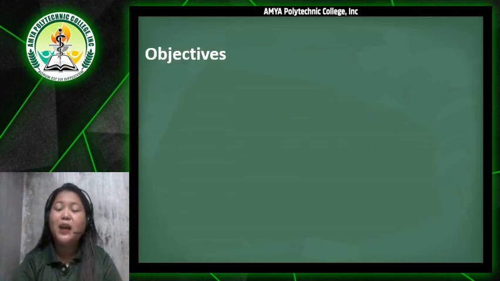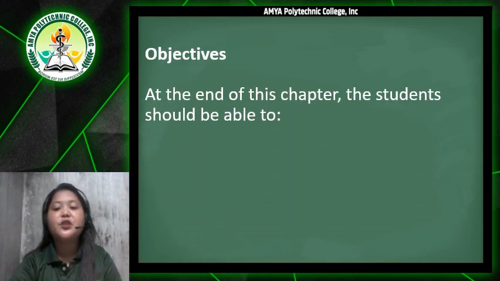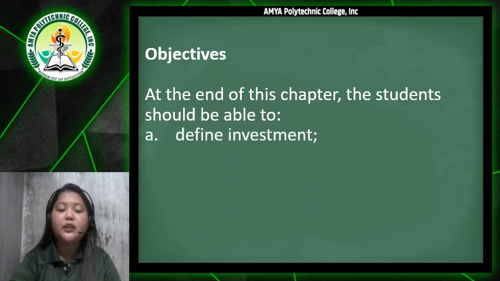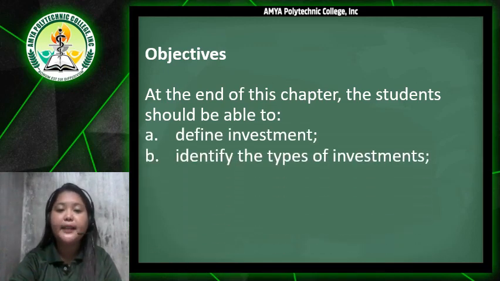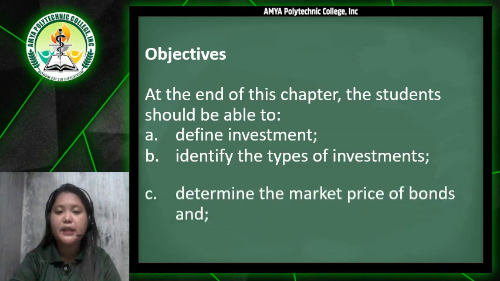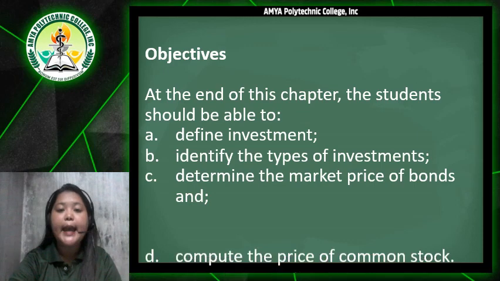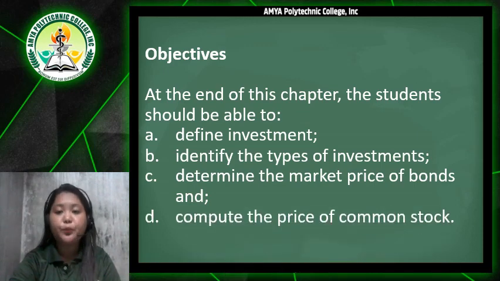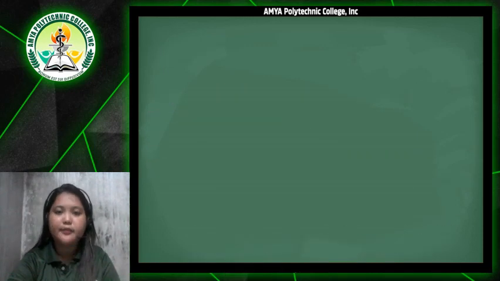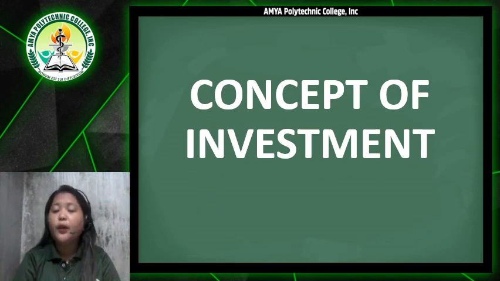So, objectives. At the end of this chapter, the students should be able to: A. Define investment, B. Identify the types of investments, C. Determine the market price of bonds, and letter D. Compute the price of common stocks. So now, what are those concepts of investments?